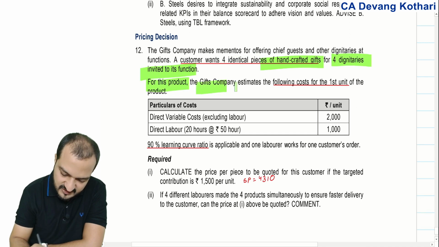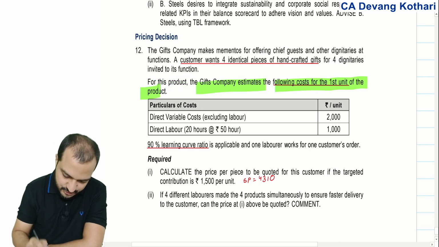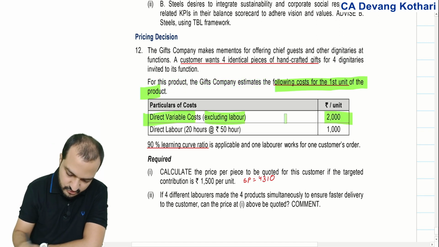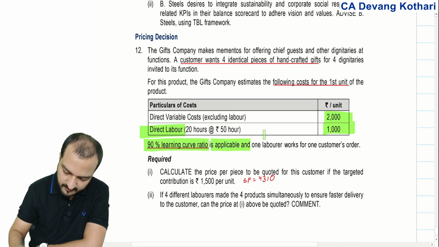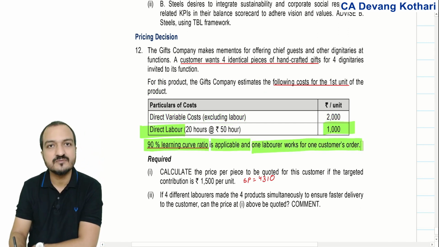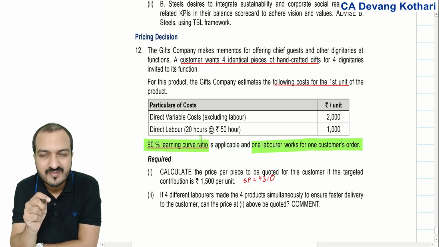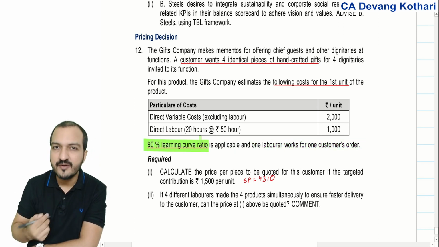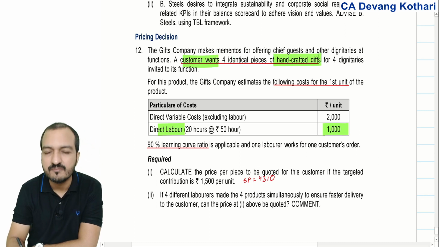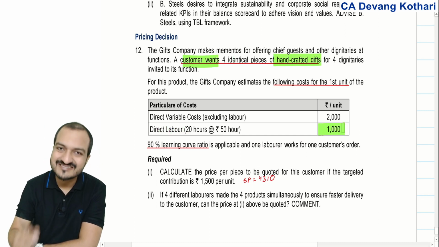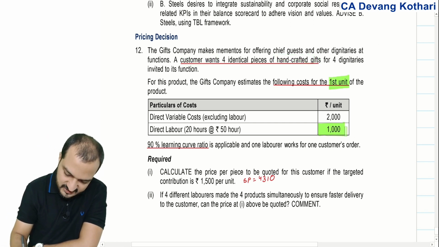For this product, the gifts company estimates the following cost for the first unit of the product. Variable cost excluding labor is 2000 and labor cost is 1000. 90% learning curve is applicable and 1 laborer works for 1 customer's order. If 90% learning curve is applicable, which cost will it affect? Learning curve will affect the labor cost. The product here is handcrafted, so labor is a significant part of the product cost. The cost of the first unit is 1000.